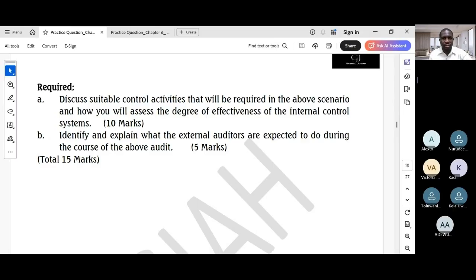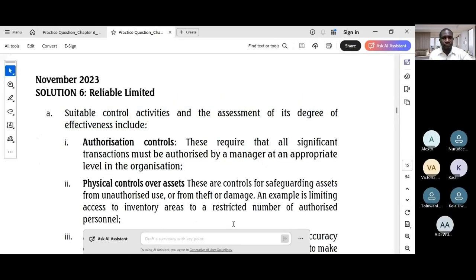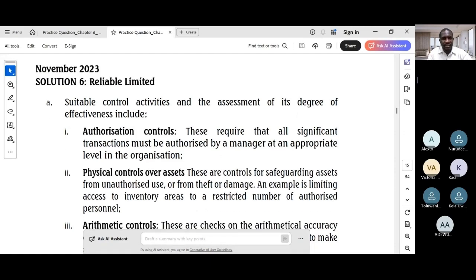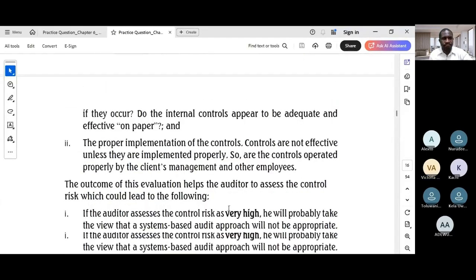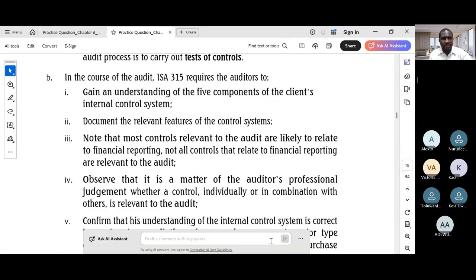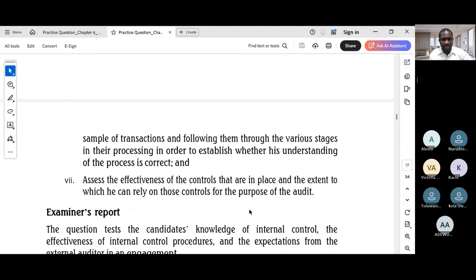Let's look at the provided solution. The A part correctly discusses suitable controls. It provides generic definitions of controls. On the B part, in the course of the audit, the B part also discussed the answer based on ISA 315, listing what the auditor should do to understand an internal control system. Okay, so let's look at the examiner's report.